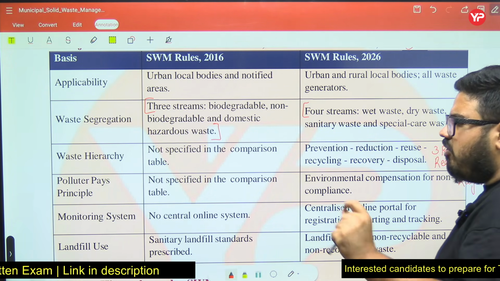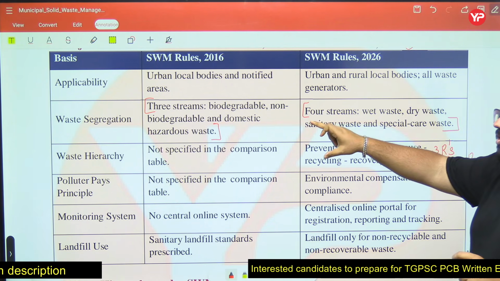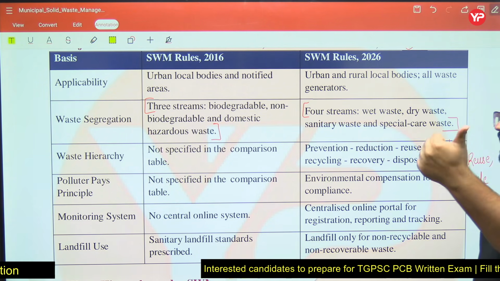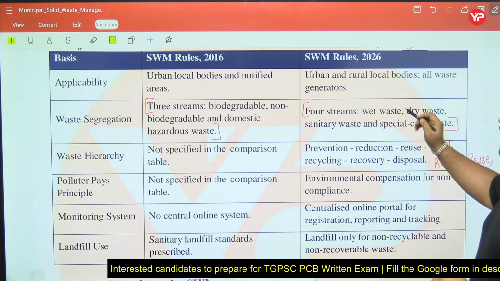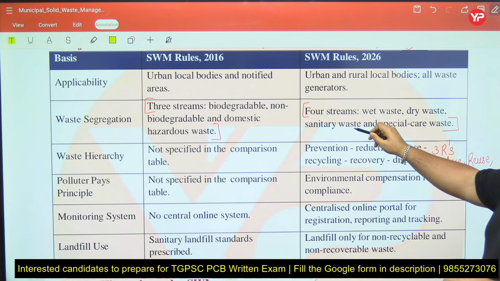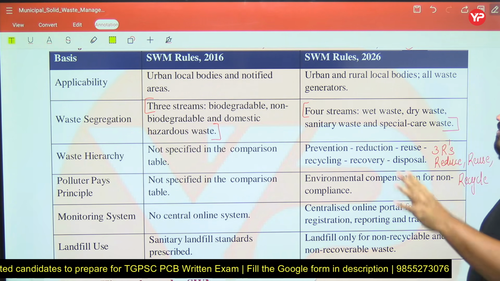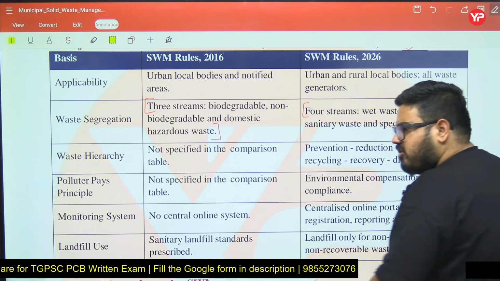So I hope you got this. What is the difference? Always remember: 4 streams here, 3 here. The 4 streams mean wet, dry, sanitary and special care waste. They can ask you about the bins also for that. This is for wet, green; here blue, here red, here you can see black. First it was green, blue, and you can see domestic hazardous is your black.